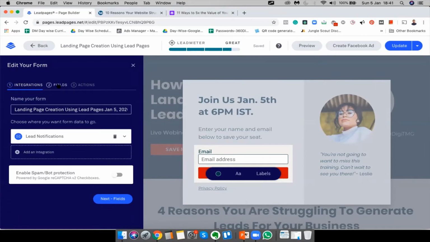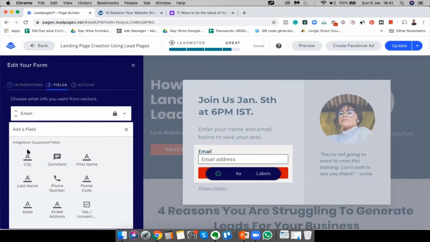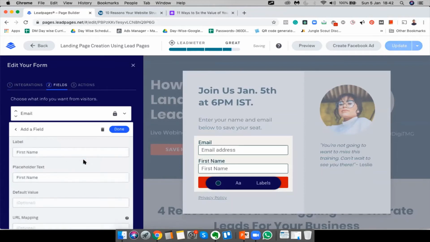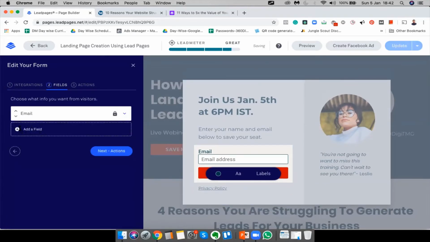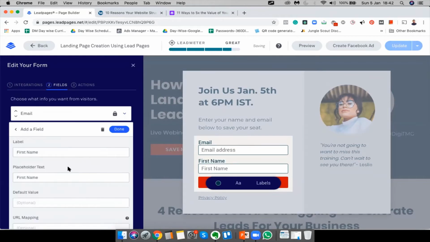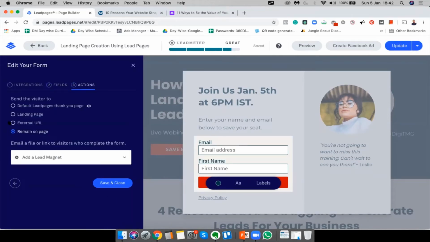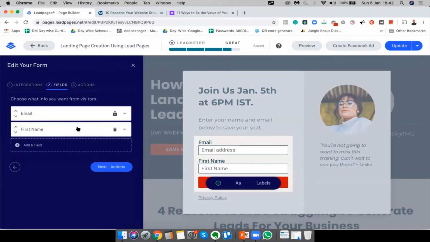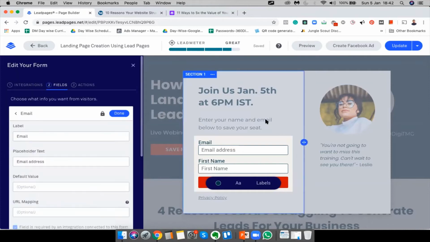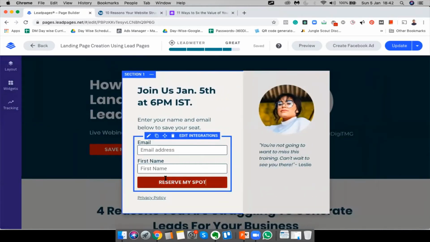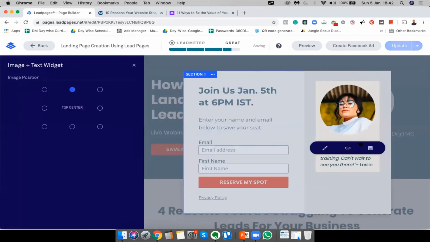So what I'm going to do is I'm going to come to field and I'm going to add a field and I'm going to make sure I put the first name. Got it. So done. So first name, everything looks good. Perfect. So if you can see here, it says email and first name. Right. Let's come here. Yeah, all looks good. And here it says reserve my spot. Again, I'm going to change this image to my image.